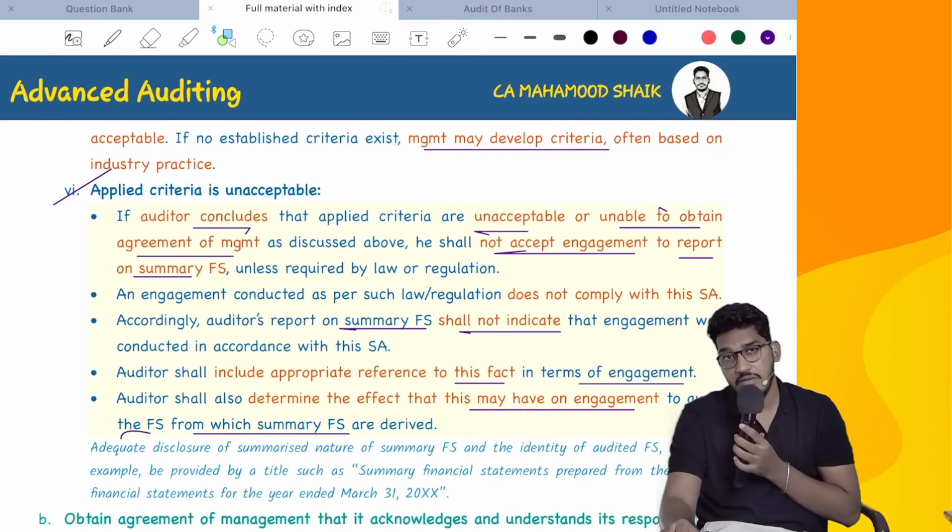a summary is derived. Sometimes when you get to know that management is not applying suitable criteria for summary financial statements, that will give you intimation that management might not have integrity there. Management might not be honest.